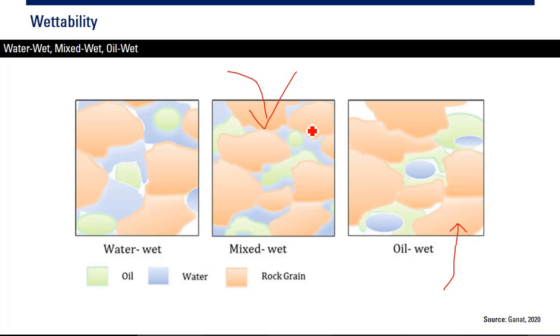That's why when we do stimulation, for example acidizing and hydraulic fracturing, we usually inject surfactant to maintain the original wettability. If we originally have water wet rock, we don't want the rock to change to oil wet. So we inject surfactant, we inject something to preserve the wettability. What we want is water wet. We don't want oil wet. And you know why, the reason why we want water wet.